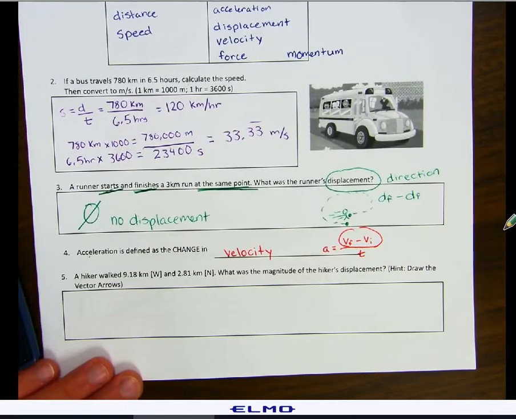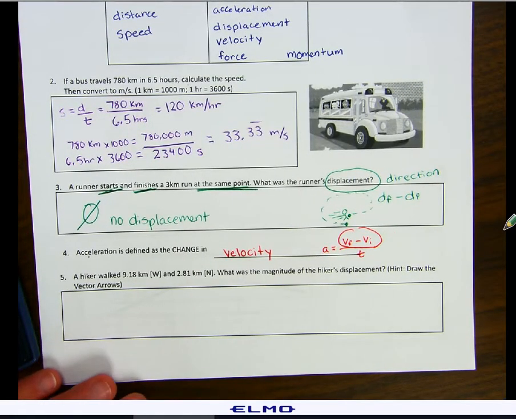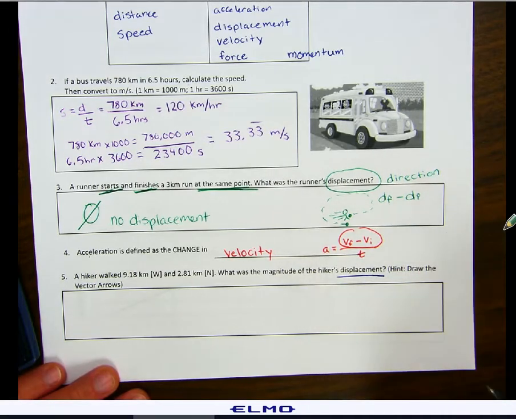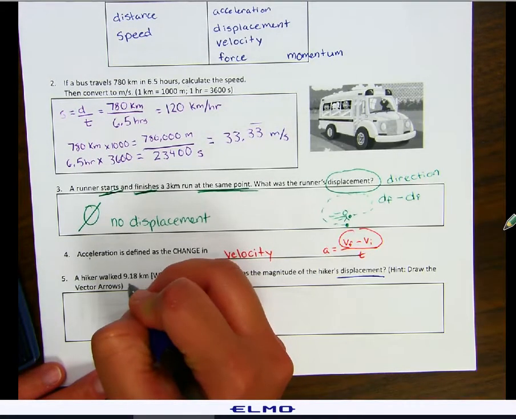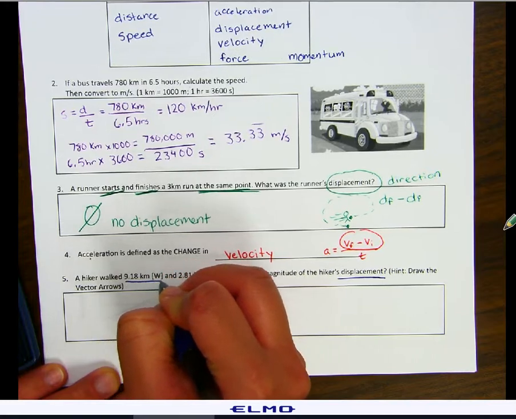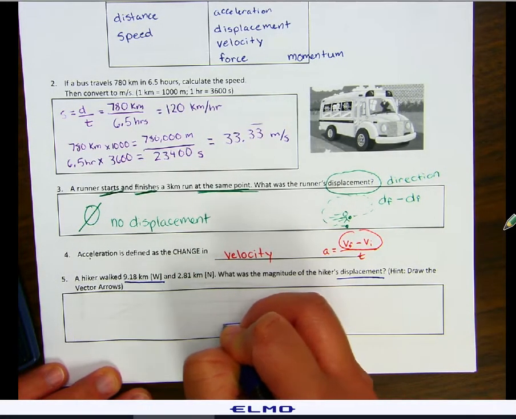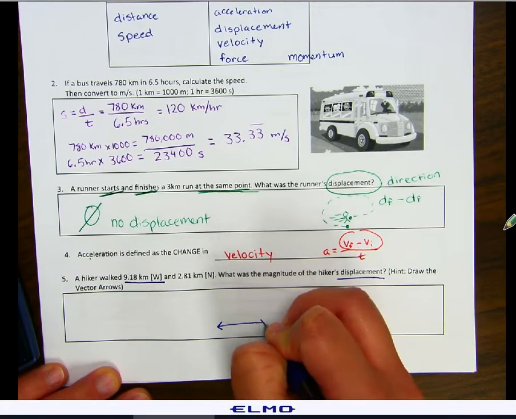Number 5, a hiker walked 9.18 kilometers west and 2.81 kilometers north. What is the magnitude of the hiker's displacement? Hint, draw the vector arrows. So we're looking for displacement, which cares about direction. We know that the hiker walked 9.18 kilometers west. So let's draw what that looks like. He started here.